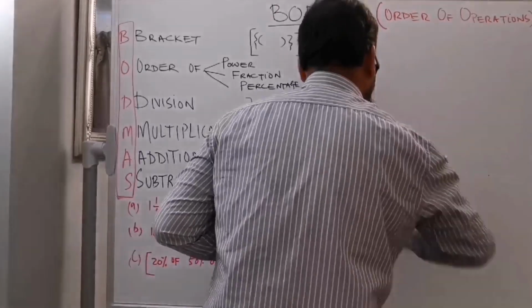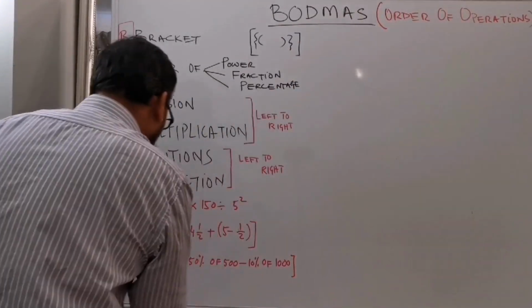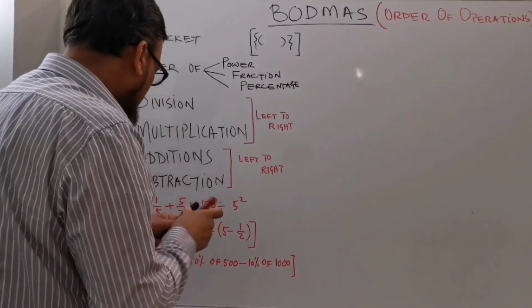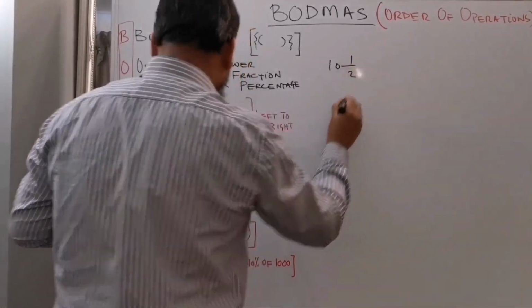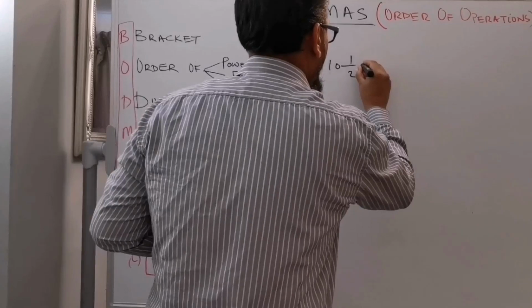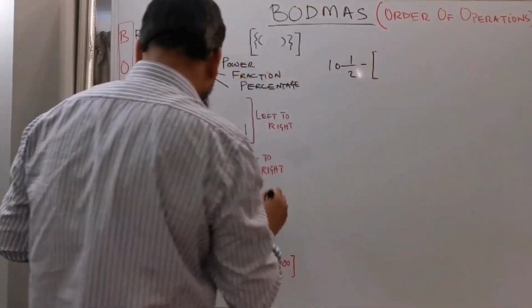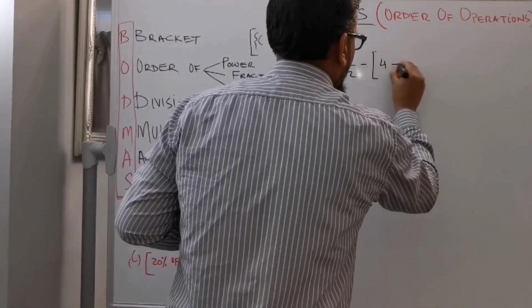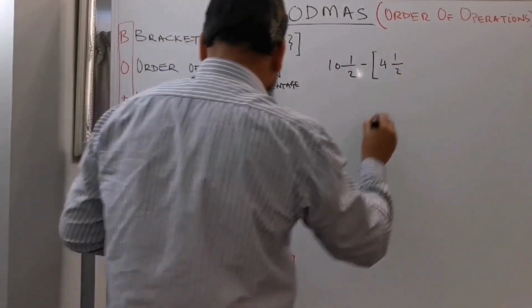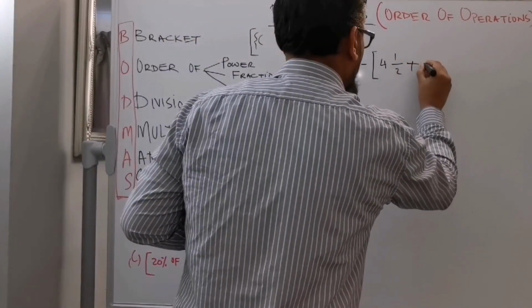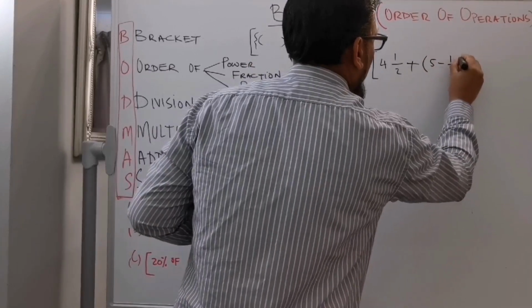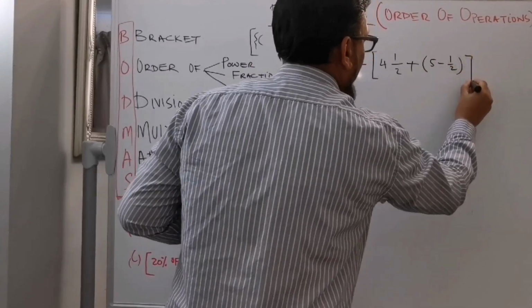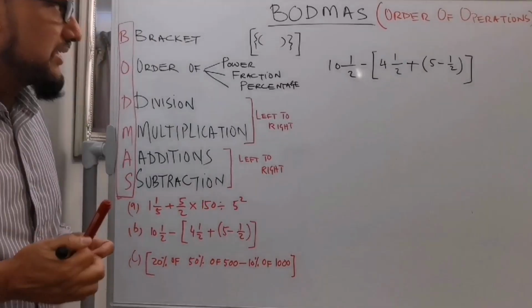As per example number 2, it says 10 whole number 1 over 2, and then big bracket 4 1 over 2 plus small bracket 5 minus 1 over 2 small bracket, and then close the large bracket.